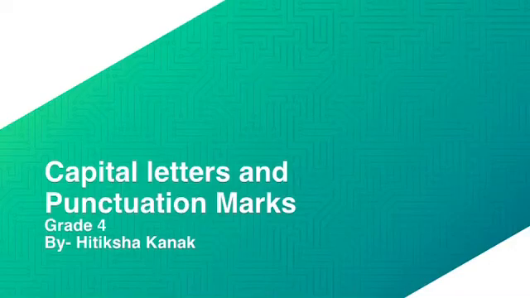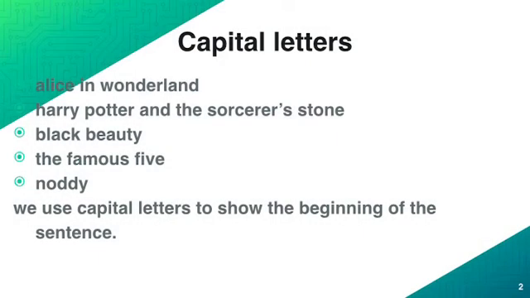Now today we will start with our chapter number 18, that is capital letters and punctuation marks. Before beginning with the explanation, let us see a few examples first. Alice in Wonderland, Harry Potter and the Sorcerer's Stone, Black Beauty, The Famous Five, Noddy. Now these are the names of books. What is strange in the way the titles are written?